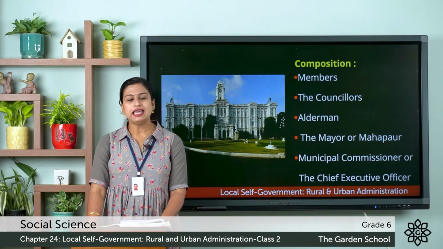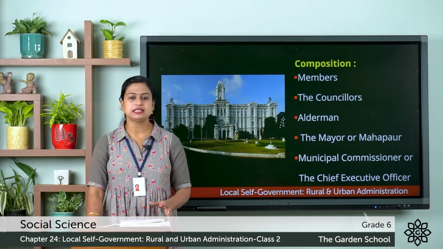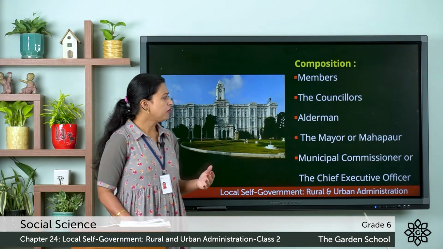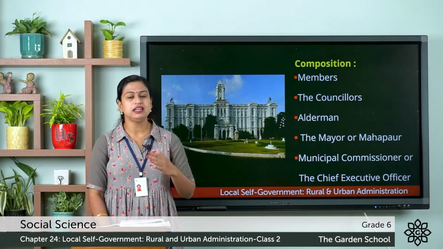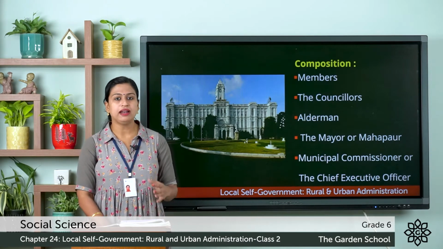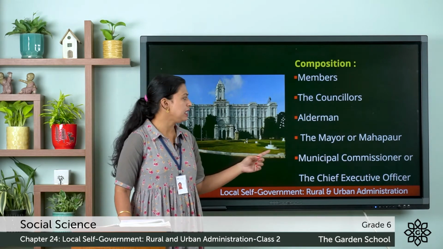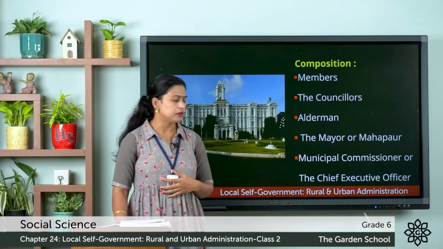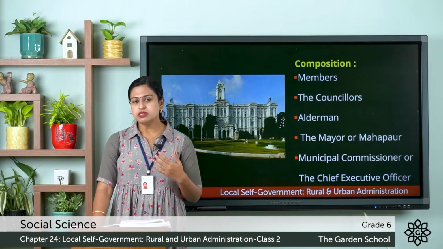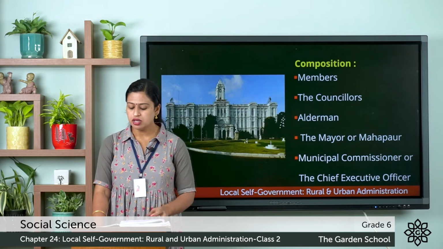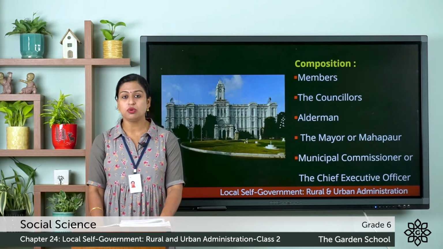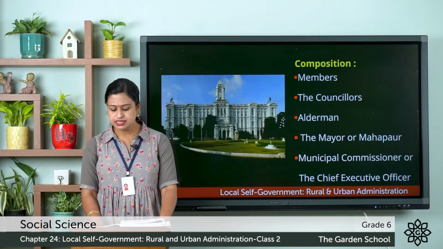And here the head of the municipal corporation is the mayor, or we can also call Mahapur, and this name is different in different states. So the head of the municipal corporation is the mayor or Mahapur, and here the municipal corporation has a municipal commissioner or the chief executive officer who is appointed by the state government.